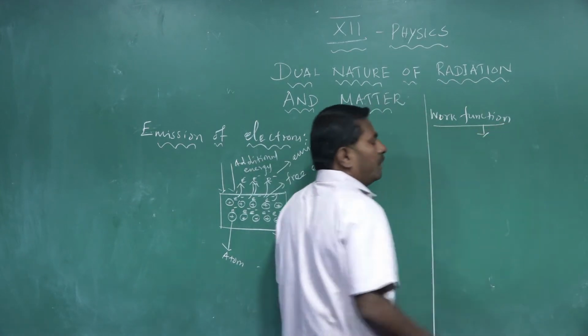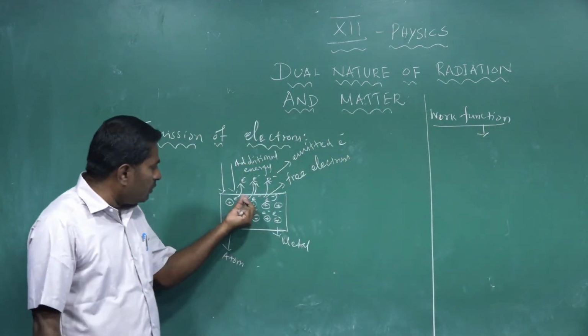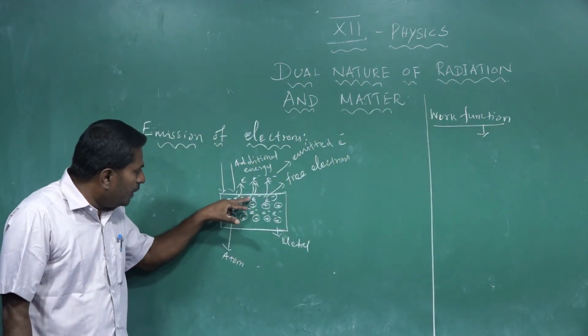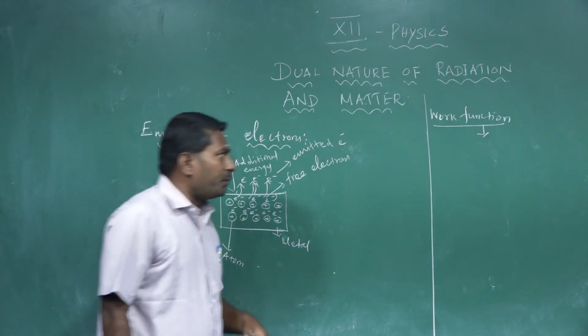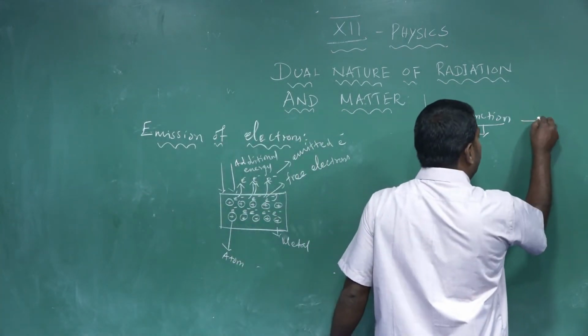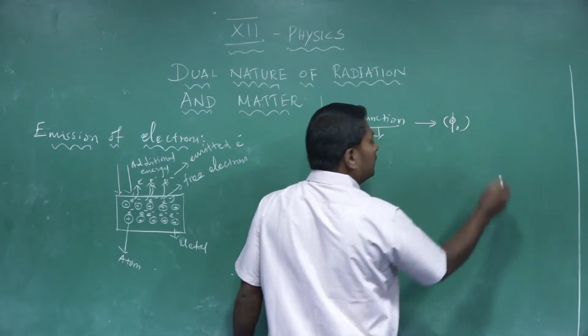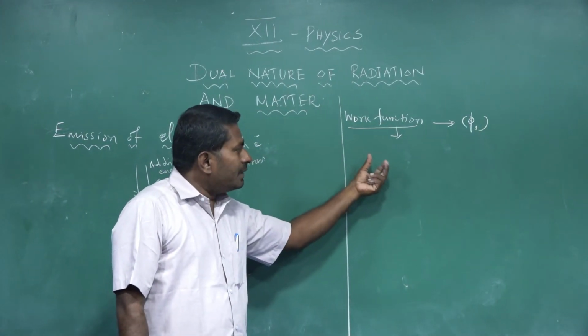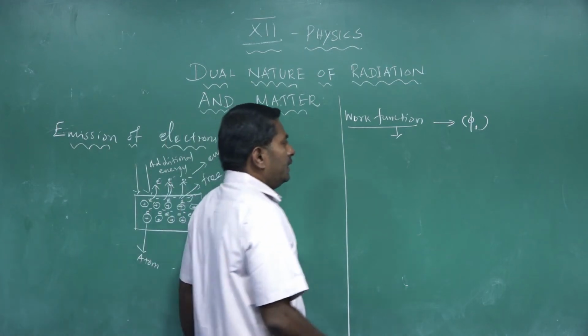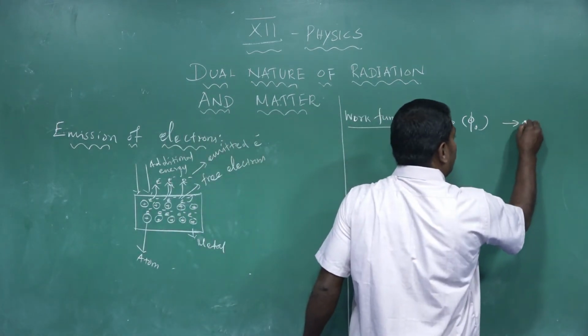The definition of work function: it is the minimum amount of energy needed to liberate the free electrons from the surface of the metal. That is called work function. The work function is denoted by the symbol phi naught, and it is expressed in the unit of electron volt.